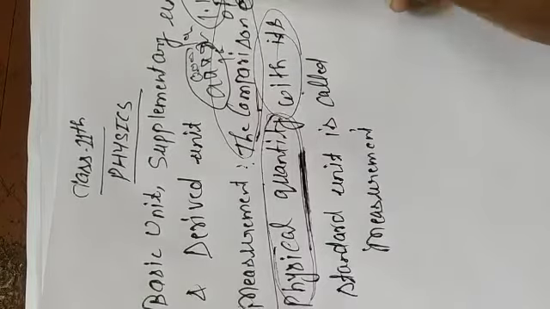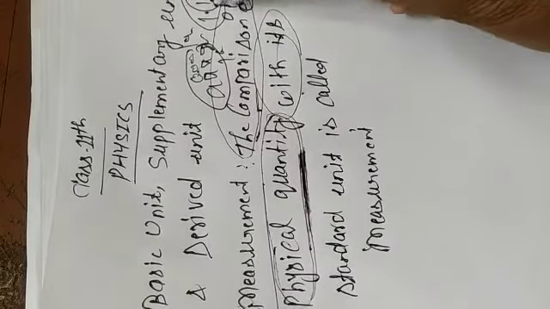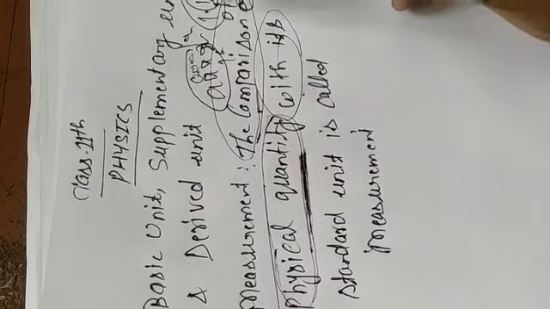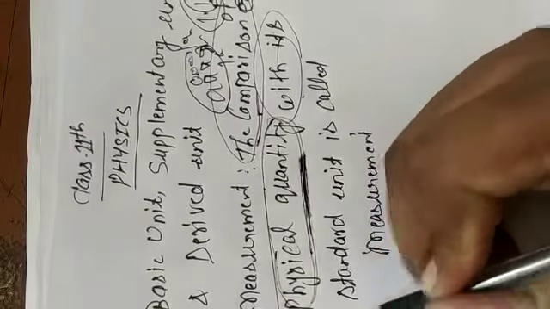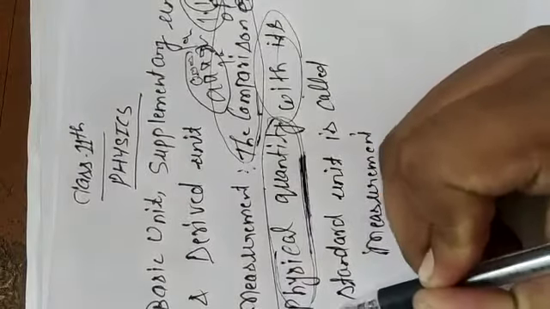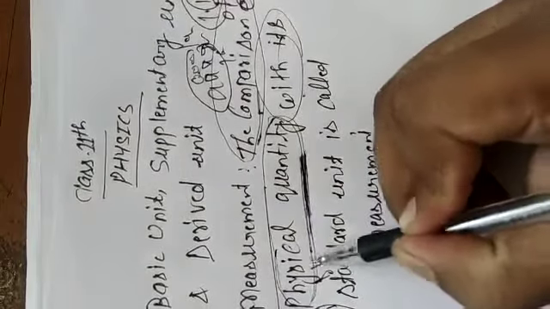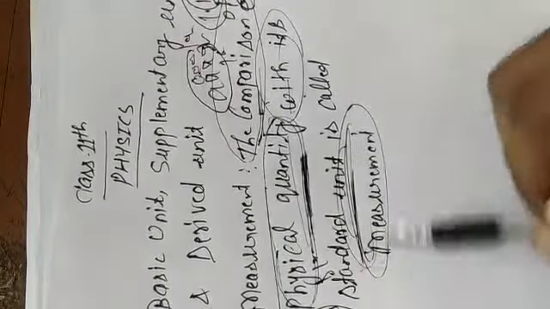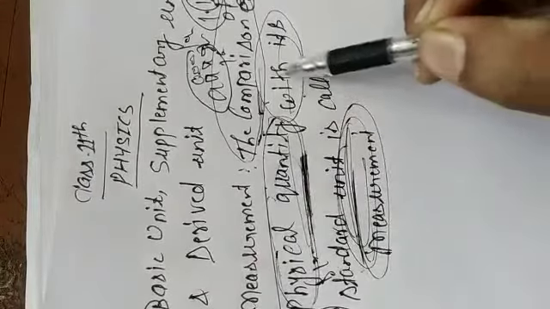If it is 1.10 kg, he reduces 0.10 kg, then he gives you approximately 1 kg. So the comparison of a physical quantity with its standard unit is called measurement. That is the definition of measurement.